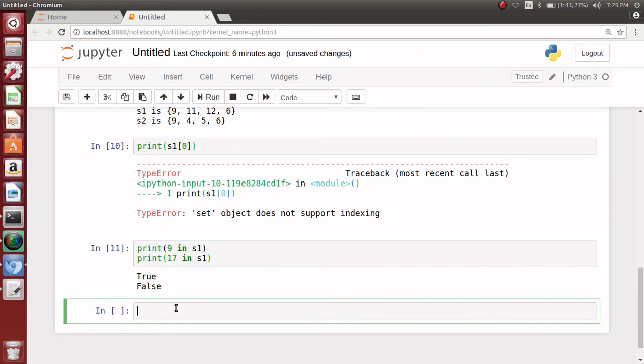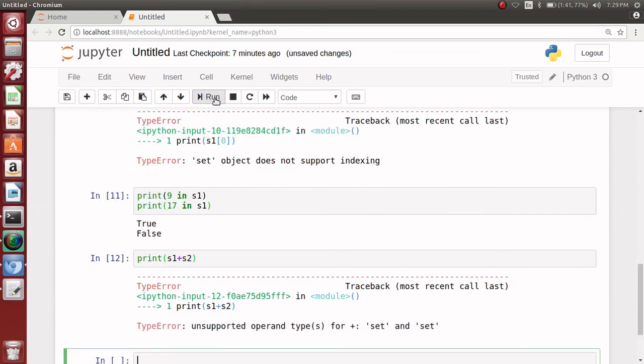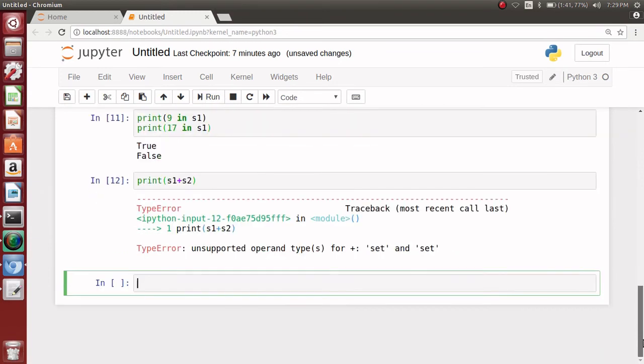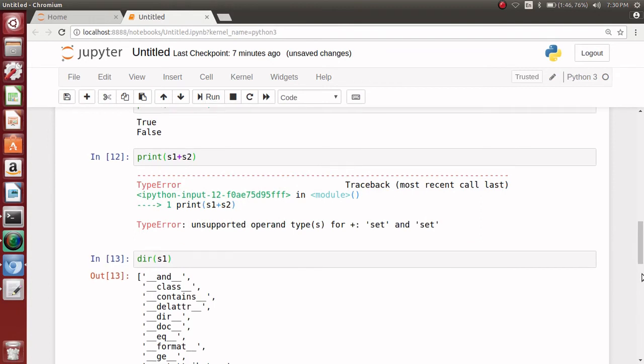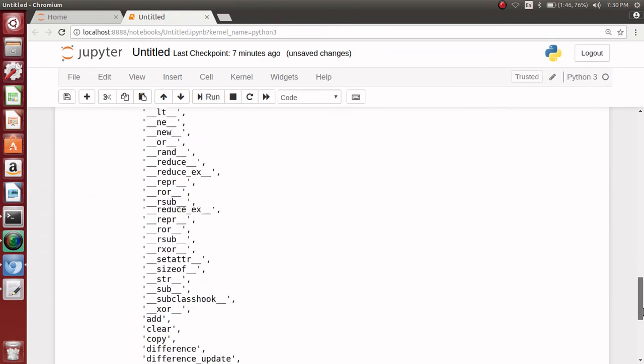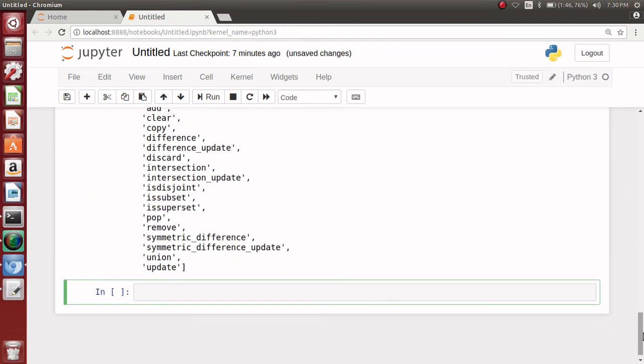List or tuple operations are also invalid over here, so don't write this. Error again. Okay. Now for some of its methods, we know how to view them. All we need to do is dir s1, here we are.